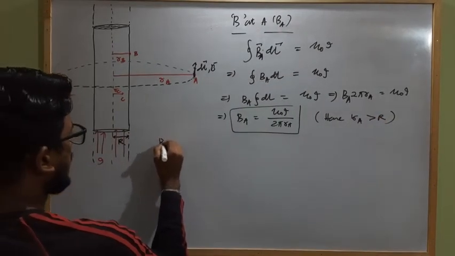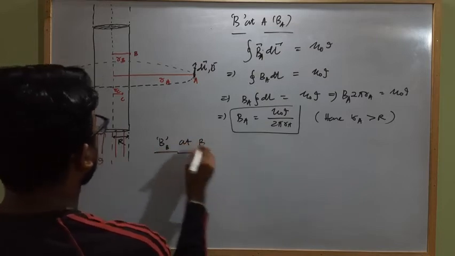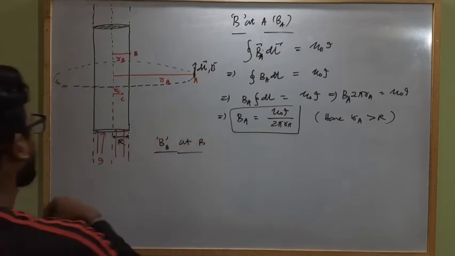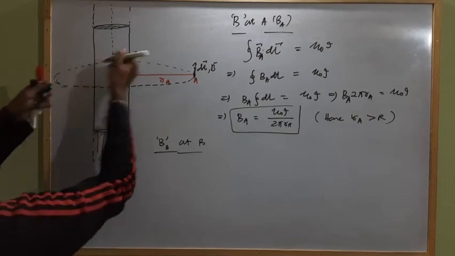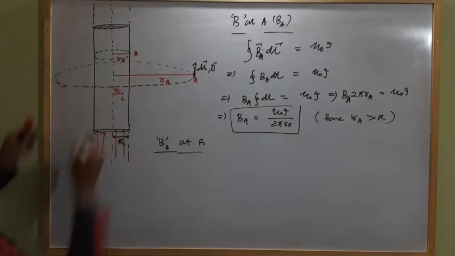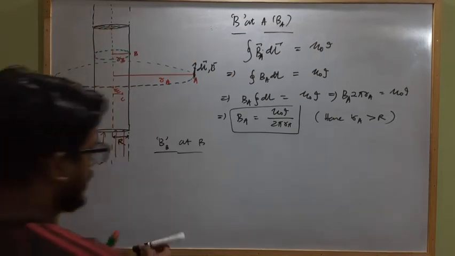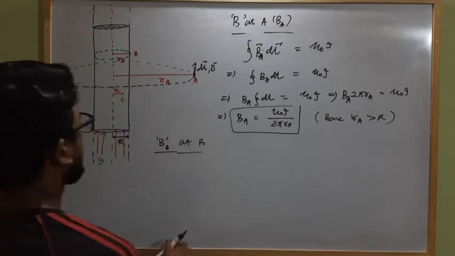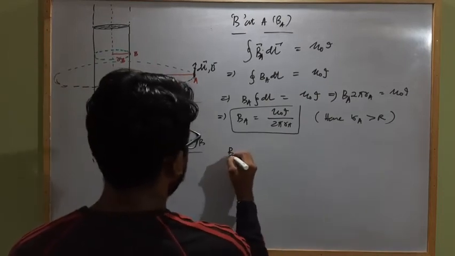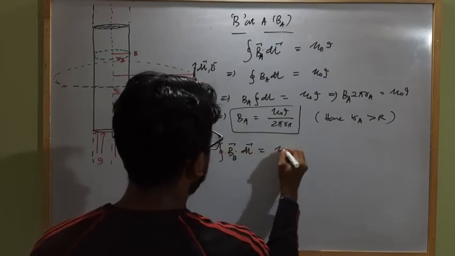Again B at B. So now we have to consider an Amperian loop about the point B, which has a radius of rB, which is equal to the radius of the solid cylindrical current carrying conductor, which is extended up to infinite. So we can write the closed integral of B at B dot dl vector will be mu naught I enclosed.